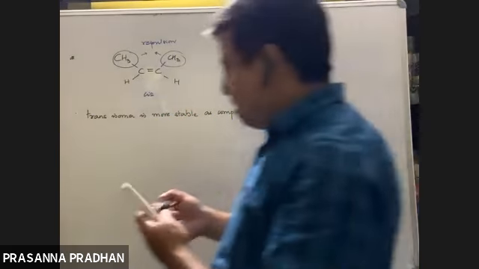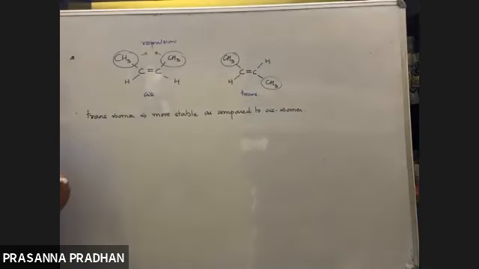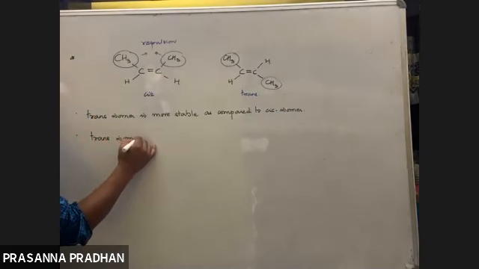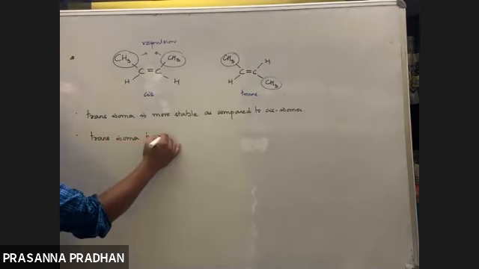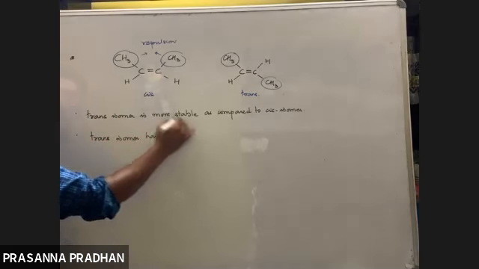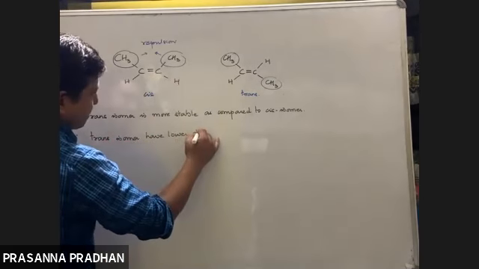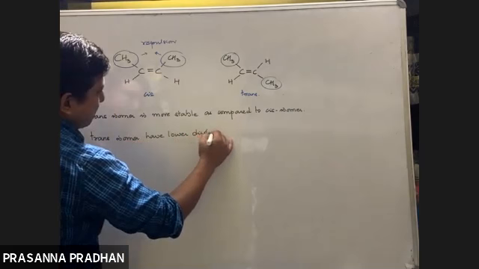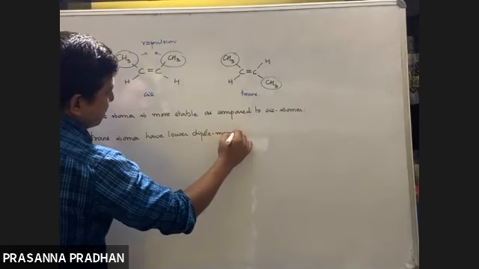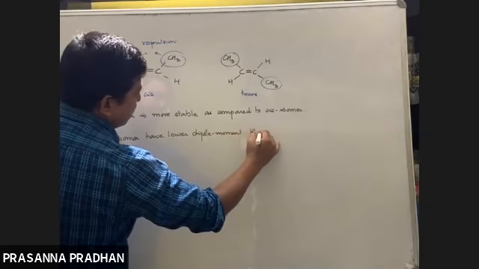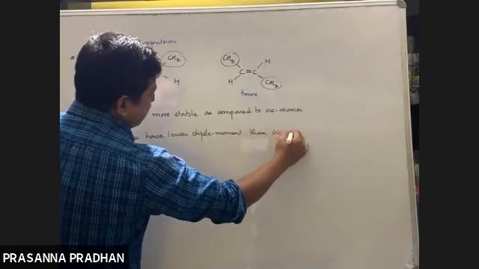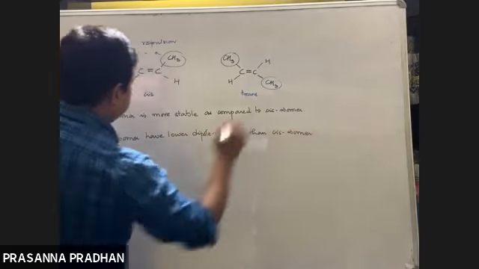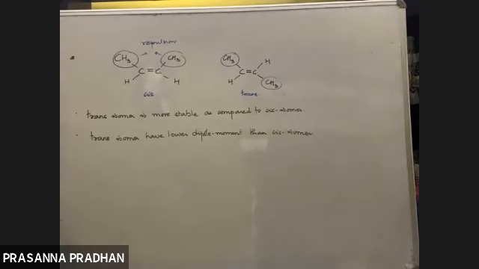Okay. So second point, trans isomer have lower dipole moment than cis isomer. I don't know whether you remember this term or not. We have done it. Remember dipole moment?